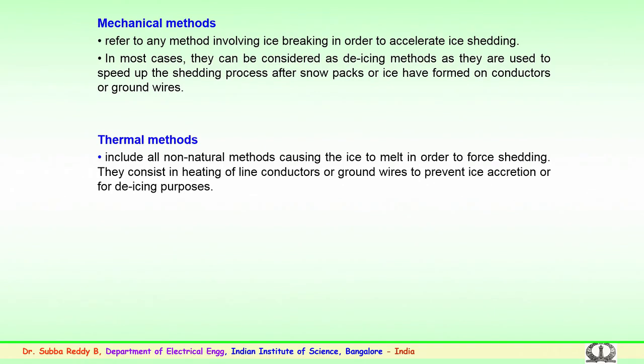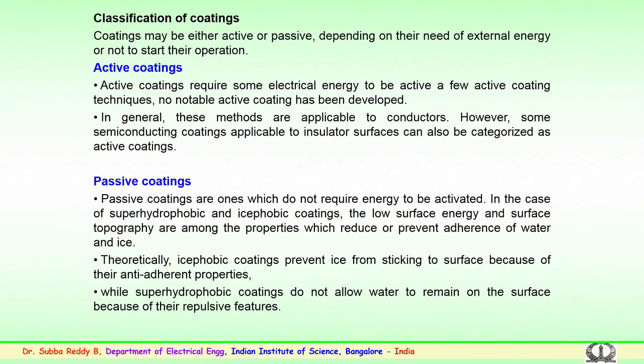The fourth is the thermal methods. Here again this includes all non-natural methods causing the ice to melt in order to force shedding. This method consists mainly in heating of line conductors or ground wires to prevent ice accretion or for de-icing purposes. The temperature of the conductors or the ground wires is raised to prevent the ice accumulation on the conductors or the ground wires.